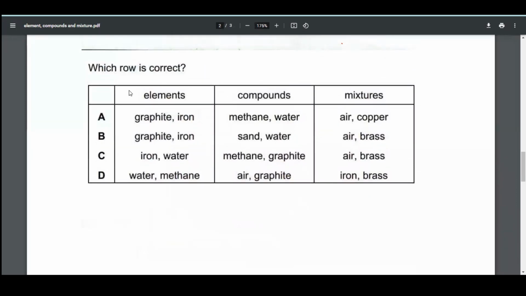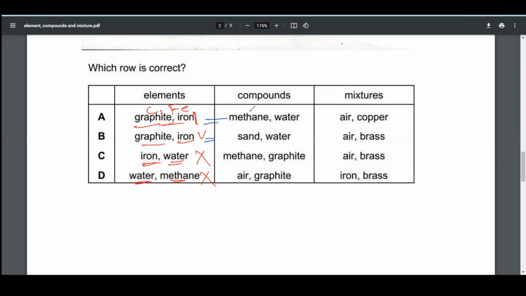Which row is correct? We have to distinguish elements, compounds, and mixtures. Graphite means carbon, and iron. This option is correct. These both are elements. If we see elements, here is graphite, and here iron is present, while here water is present. It means that this option is correct. Here water and methane are present, these both are compounds. Now we have to identify only between these two options.